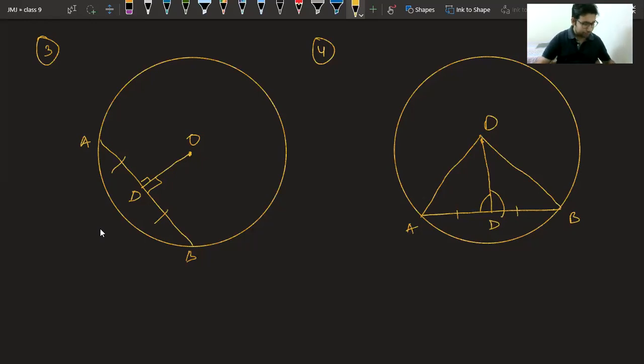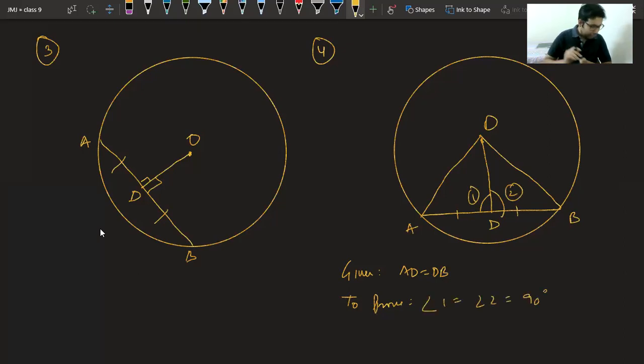First thing class, given to us in this is AD is equal to DB, because we know it is fourth theorem which says that line drawn from center to a chord is bisecting the chord, then it is perpendicular to the chord. So this is the to prove part. So we have to prove angle 1 equal to angle 2 equal to 90 degree.